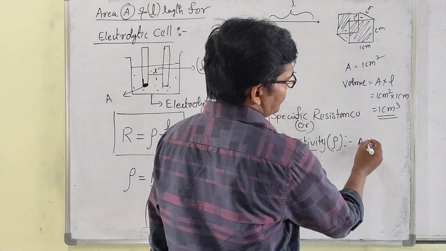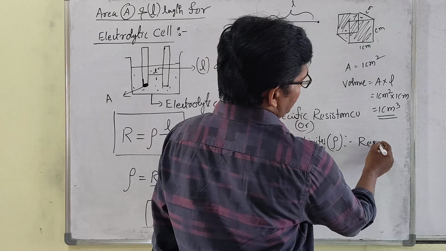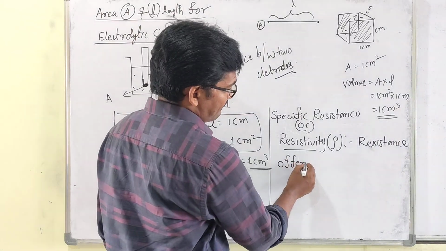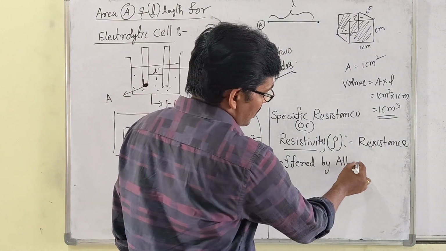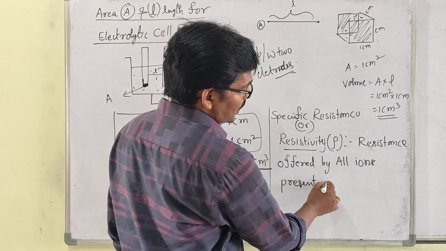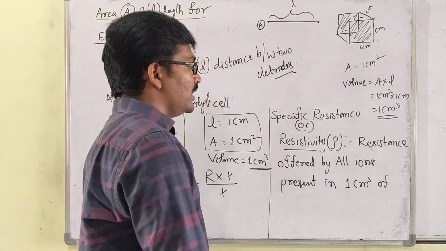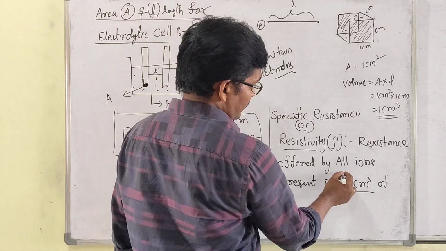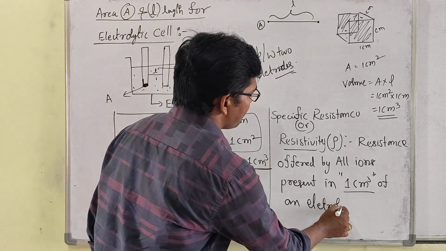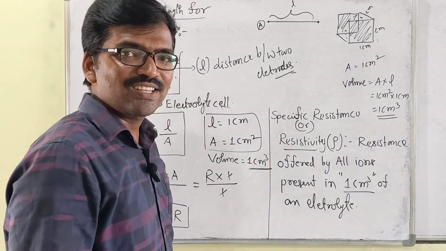ఆల్ అయాన్స్, సో దట్ ఈస్ resistance offered by all ions present in 1 centimeter cube of an electrolyte is called as resistivity. Understand, my dear students? Right.